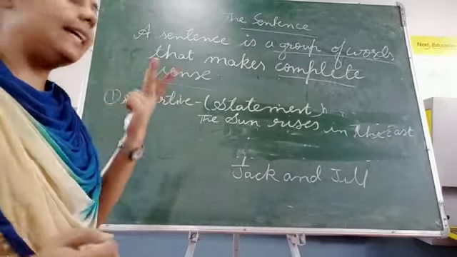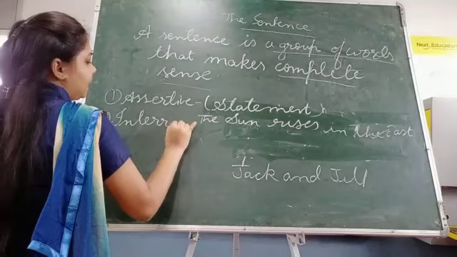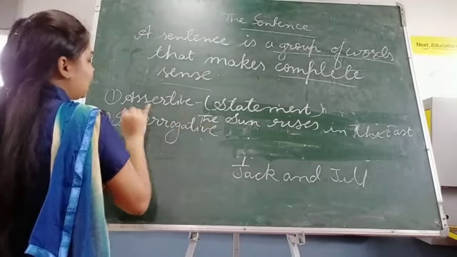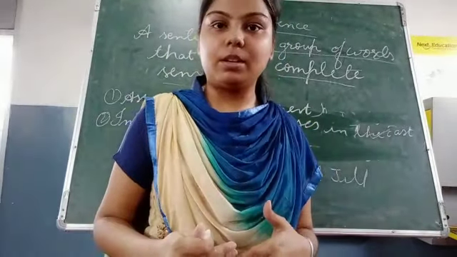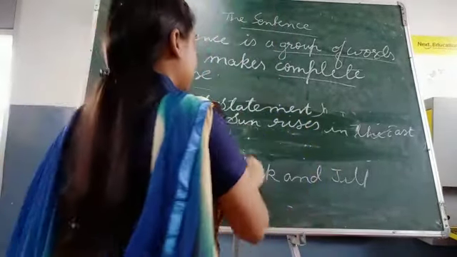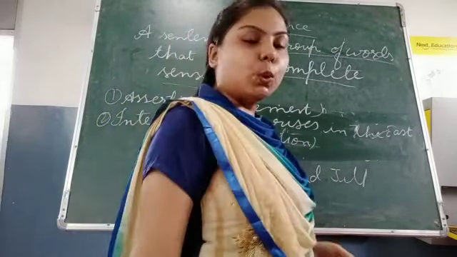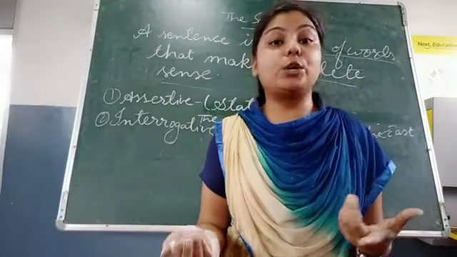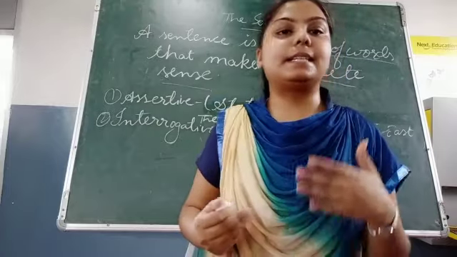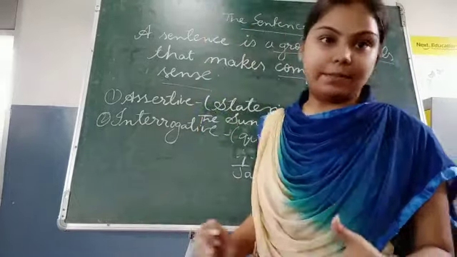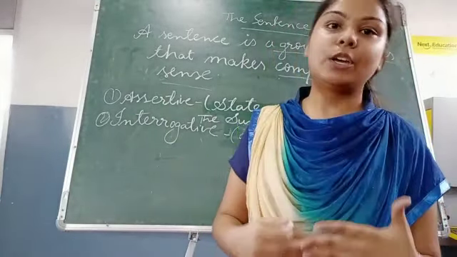Now, let's move on to the second type of sentence, that is interrogative sentence. Interrogative sentence means the sentence which asks any question. For example, if I ask you, where are you going? What are you doing? These sentences are asking questions, so they are categorized as interrogative sentences. In short, you can remember it as interrogative sentence means question.